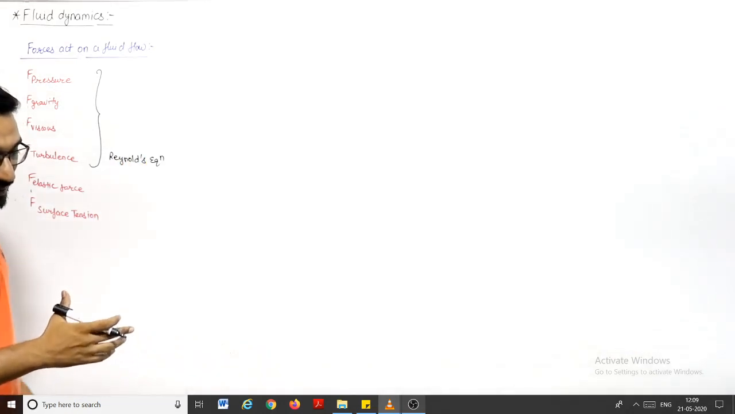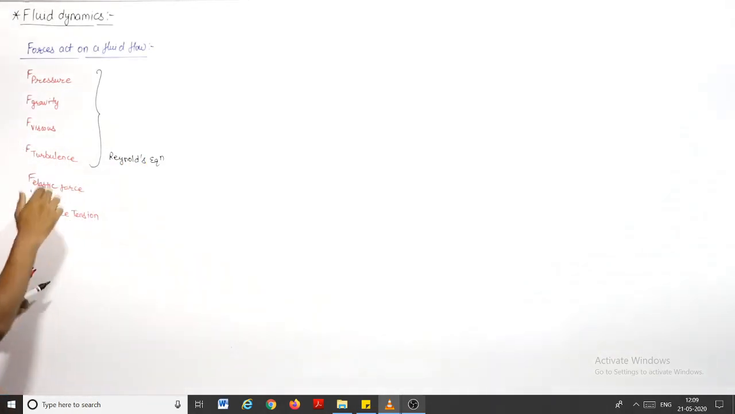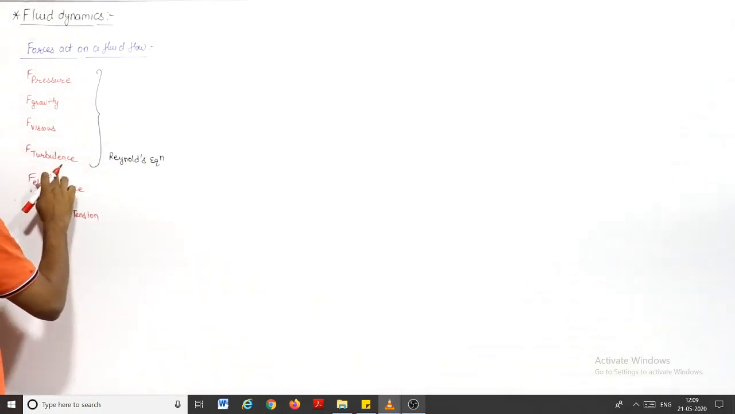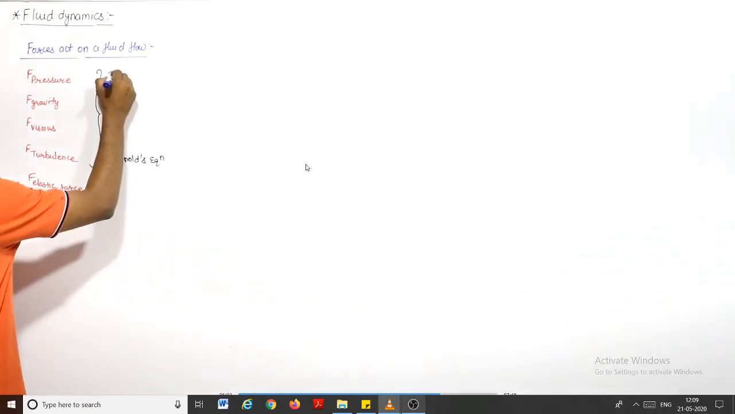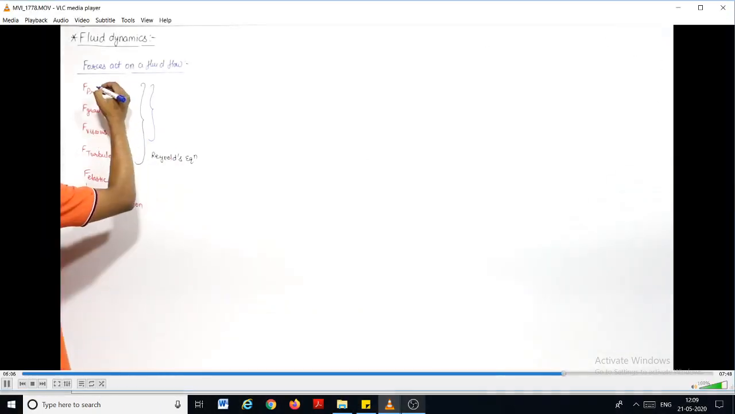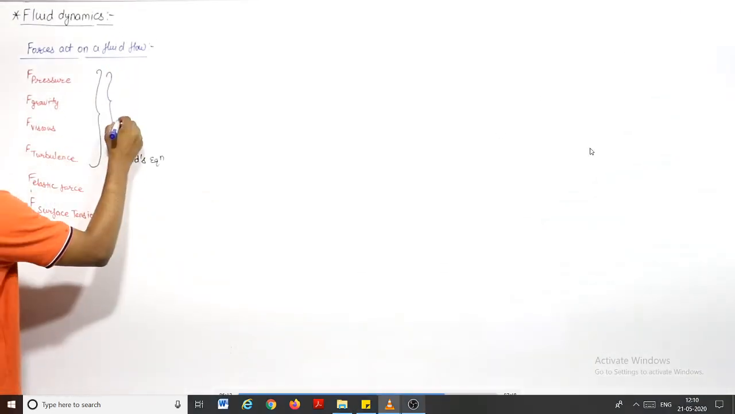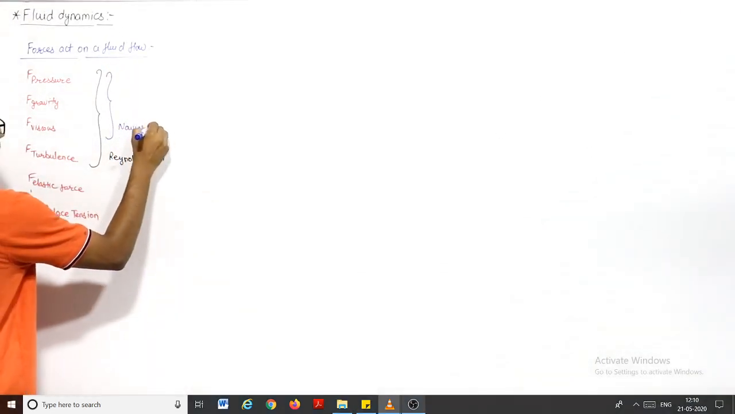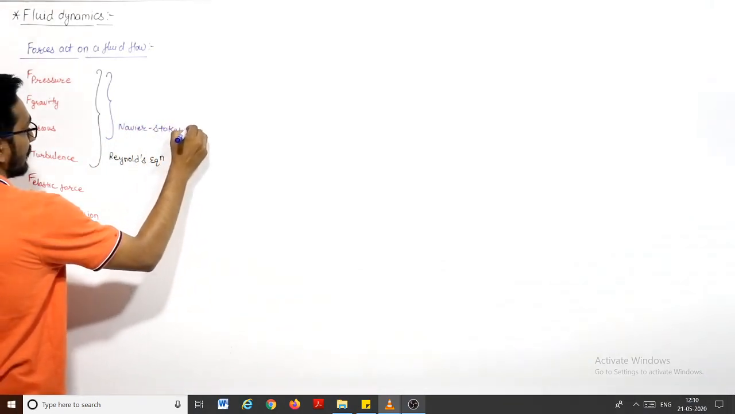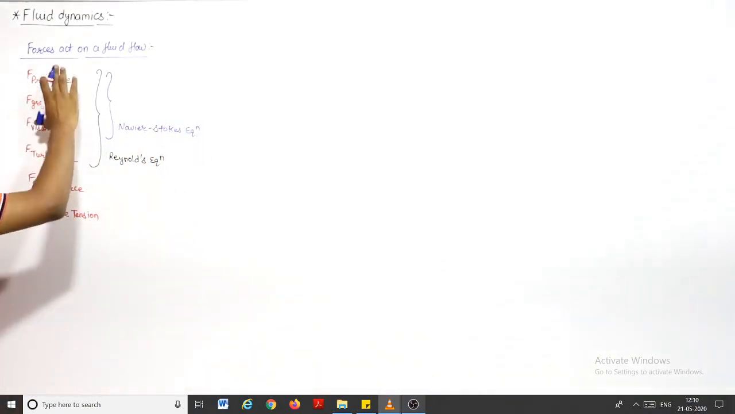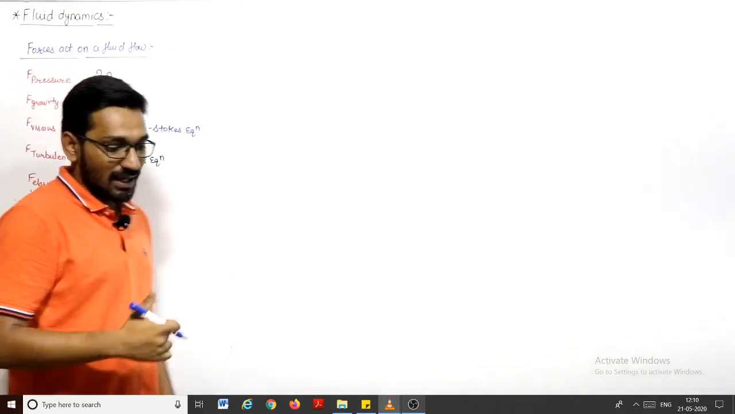So if I say for the laminar flow, if I neglect this turbulent force and consider only these three forces, that is pressure, gravity and viscosity, then the equation which comes is known as Navier-Stokes equation. So Navier-Stokes equation will deal with only these three forces, pressure, gravity and viscosity.